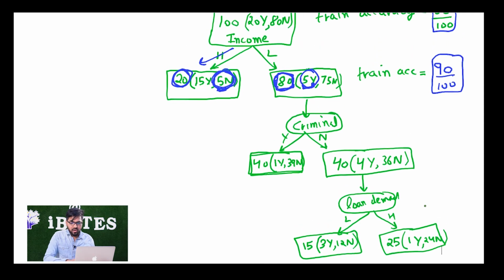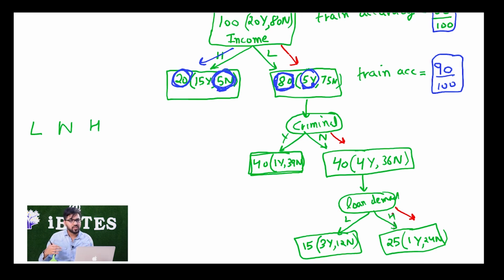So let's say someone comes to me with properties of L, N and H. What are we going to do in that case? I'll start from this L side, then I'll go towards N, then I'll go towards H. As I can see, out of 25 people who had L and H properties in the past, 24 did not get a loan.